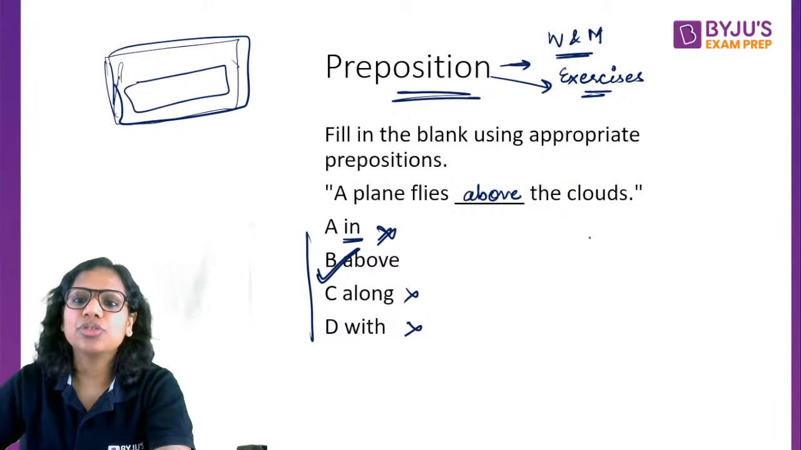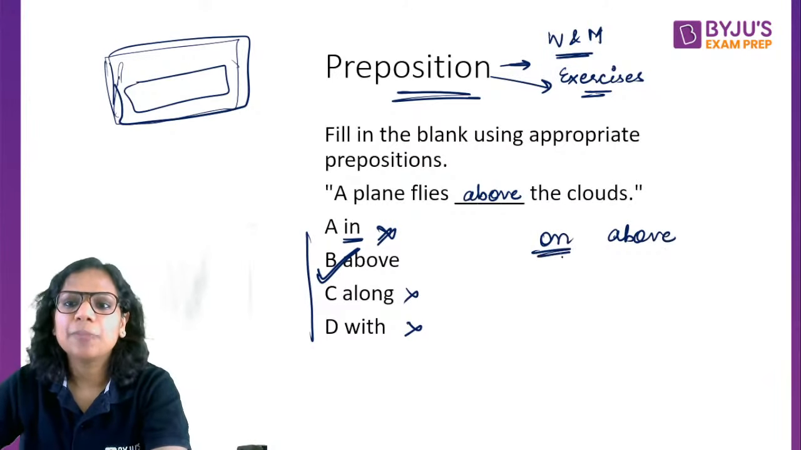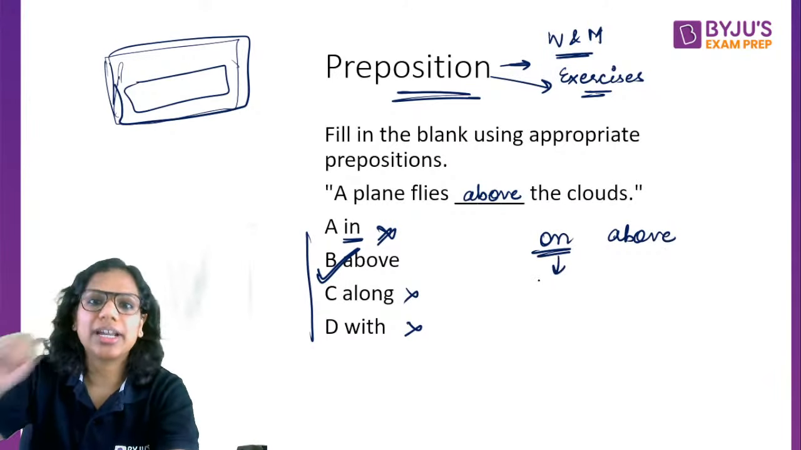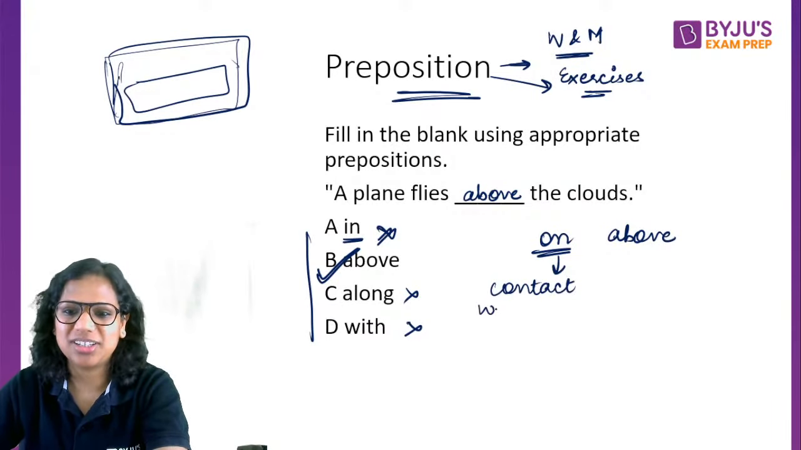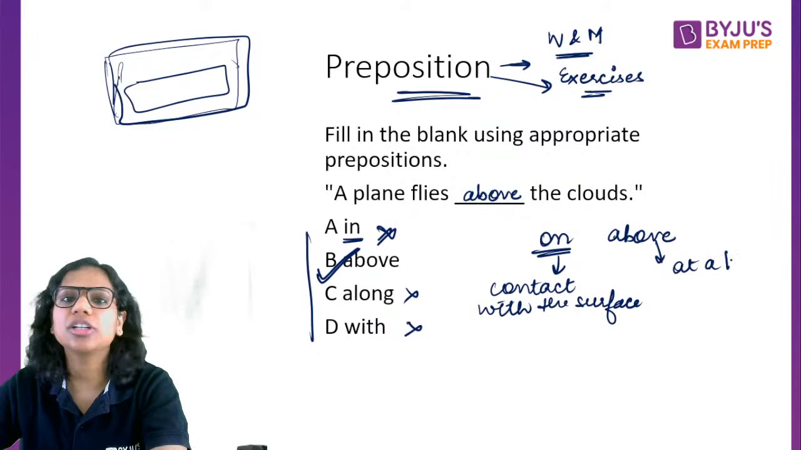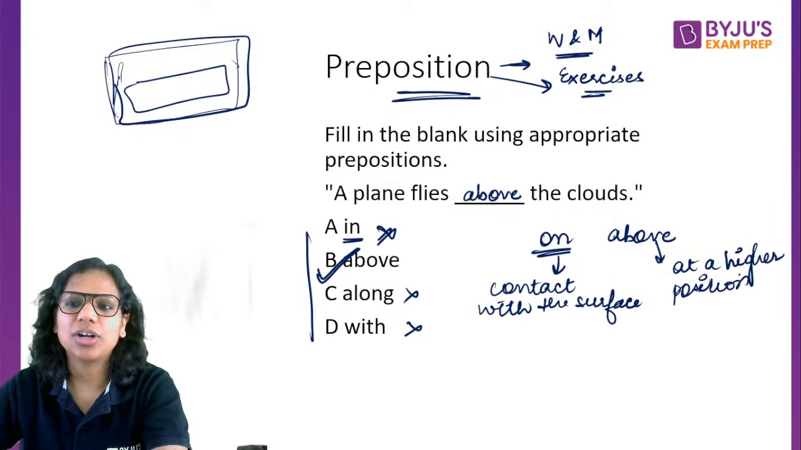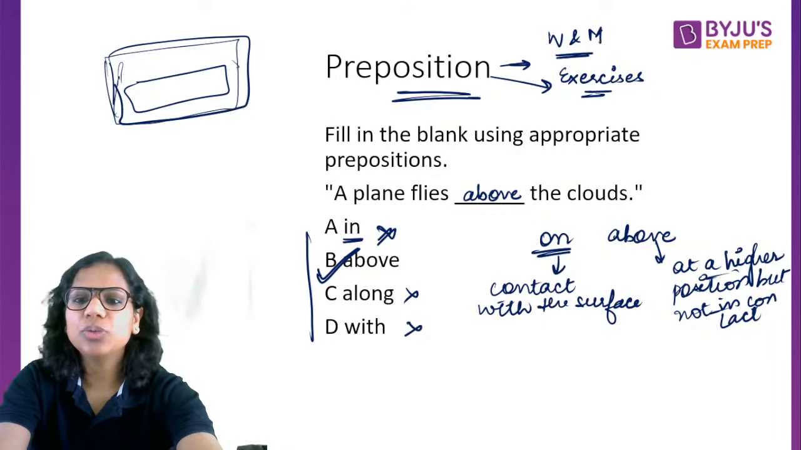You should also know the difference between on and above. I think many of you already do. On means the thing is in contact with the surface. On is a contact preposition that way. Whereas above means at a higher position but not in contact. Along and with are incorrect.